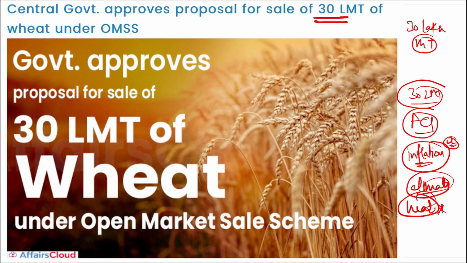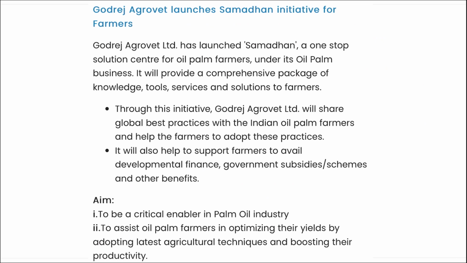If we talk about the same, the price of wheat in Pakistan has significantly risen by almost 300 to 400%, and that is because of the high inflation. Even Pakistan has recorded the highest decline in its currency. Now the currency of Pakistan is at around 255 Pakistani rupees per dollar, whereas India stands at 81 rupees per dollar. So remember, the government has recently approved the proposal for the sale of 30 lakh metric tons of wheat under the open market sale scheme. The number is important here.